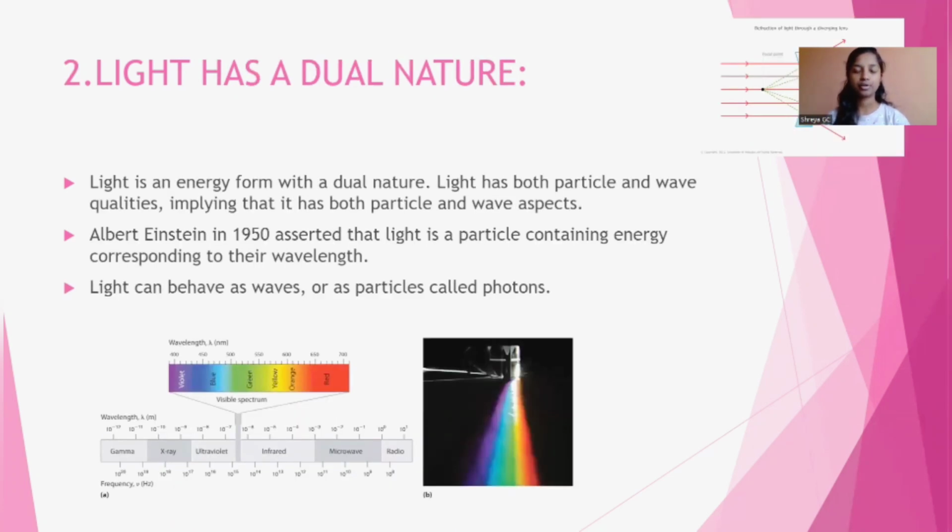And the second property is light has a dual nature. Light is an energy form with a dual nature. Light has both particle and wave qualities, implying that it has both particle and wave aspects. Albert Einstein asserted that light is a particle containing energy corresponding to its wavelength. Light can behave as a wave or as a particle called photons.